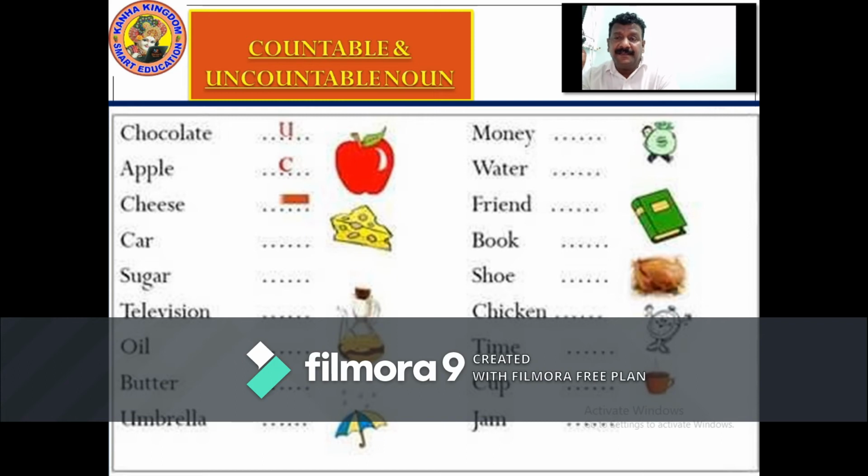Chocolate, uncountable. Apple, countable. Cheese, uncountable. Car, countable. Sugar, uncountable. Television, countable. Oil, uncountable. Butter, uncountable. Umbrella, countable. Money, uncountable. Water, uncountable. Friend, countable. Book, countable. Shoe, countable. Chicken, uncountable. Time, uncountable.